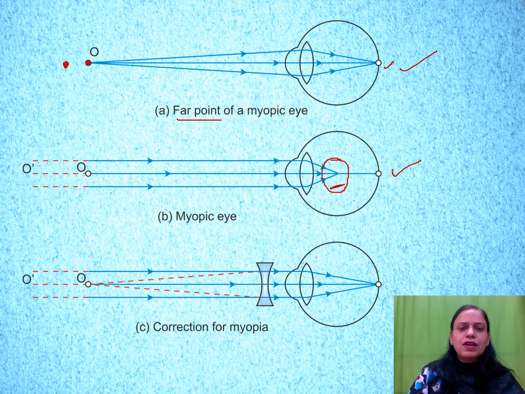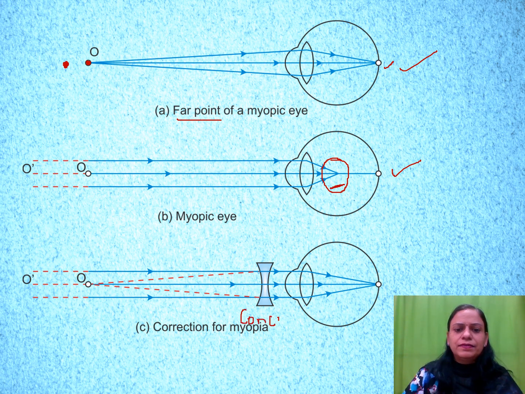So this is exactly what happens when a person is suffering from myopia: the rays which are coming from a distance converge in front of the retina. So the image is not formed on the retina, instead it is formed in front of the retina. Now, how to correct this defect? This defect can be corrected by using this lens, and you can very easily identify which lens this is.